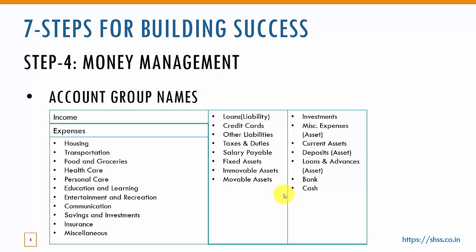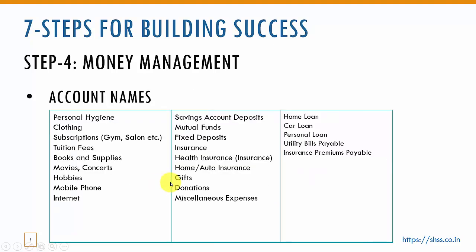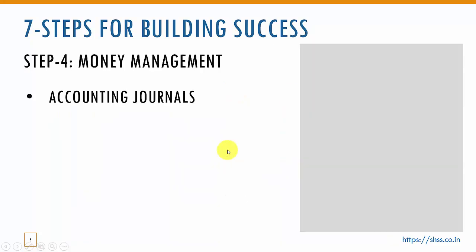When you create an account name, we need to choose the appropriate account group name. Then account names are the actual names in which we are going to record our expenditures or income. See, personal hygiene, clothing, subscriptions, tuition fees, like this. You can create any number of account names. These are the existing account names for you.